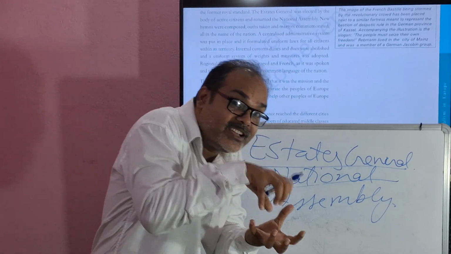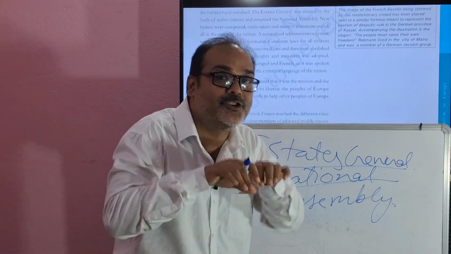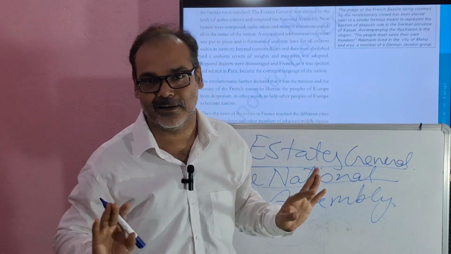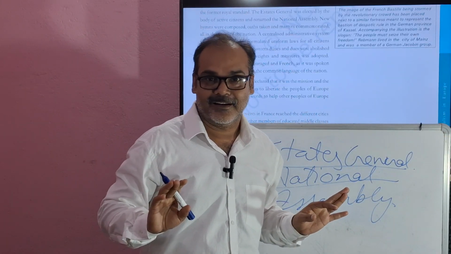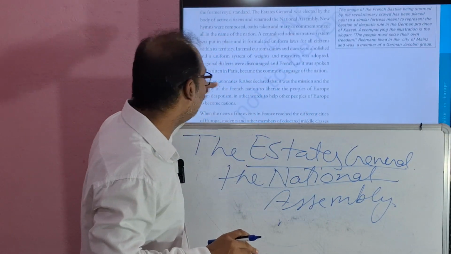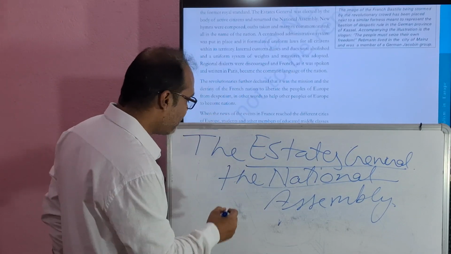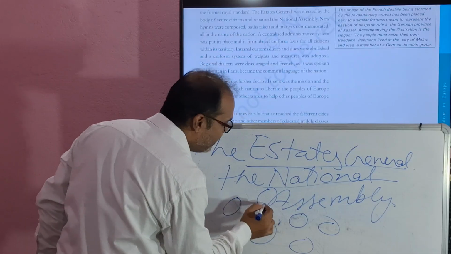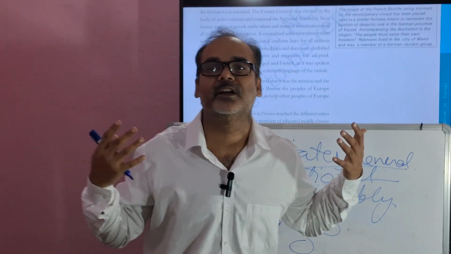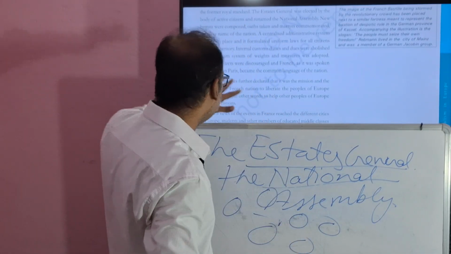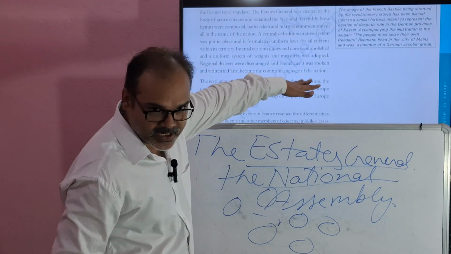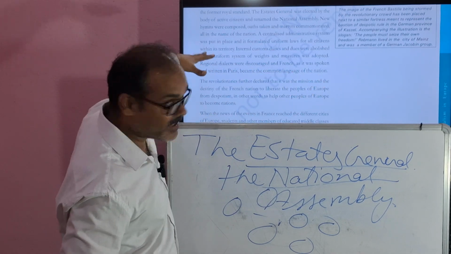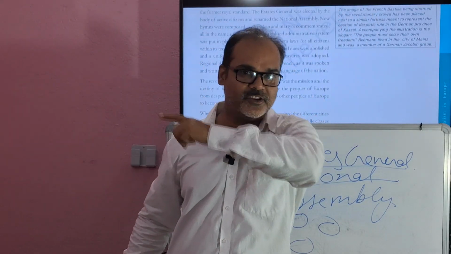Regional dialects were discouraged. Why? There should not be any discrimination. There should not be any differentiation among the people. Otherwise, what will happen? Different regions will have different dialects. They will speak different languages, and they will not become united. And that's why the regional dialects were discouraged, and French, as it was spoken and written in Paris, became the common language of the nation.